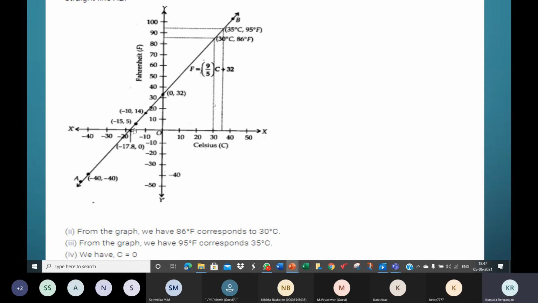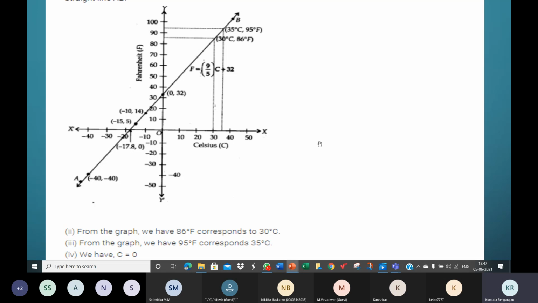Because you'll have to read the x value. So here, work it algebraically, children. I think we did it the other day. And what I see here is minus 17.8. So when y is 0, x is equal to minus 17.8. This might be an approximate value. I don't know. You might have calculated algebraically the other day. So if you're getting 17.77, don't write 17.77. How can you find that on the graph?